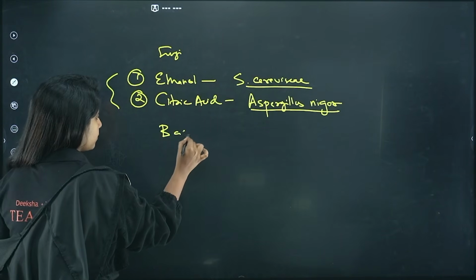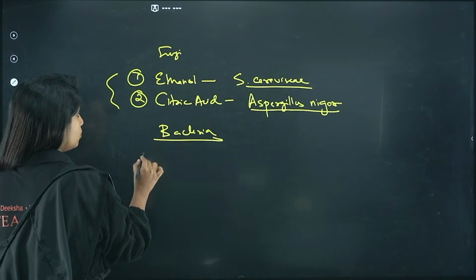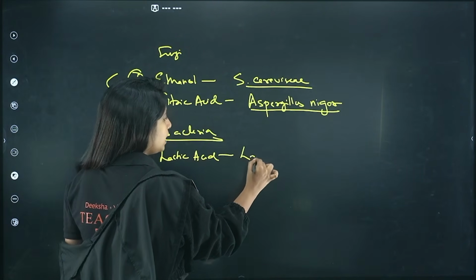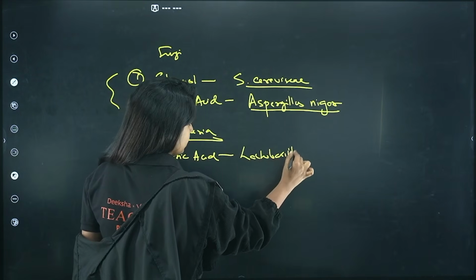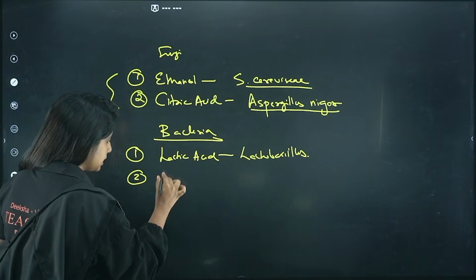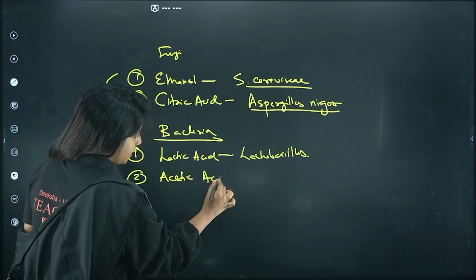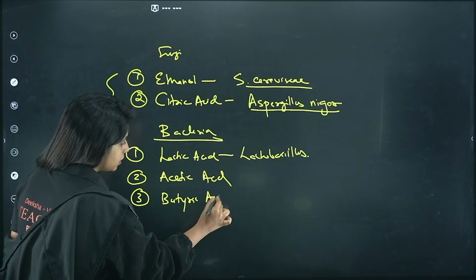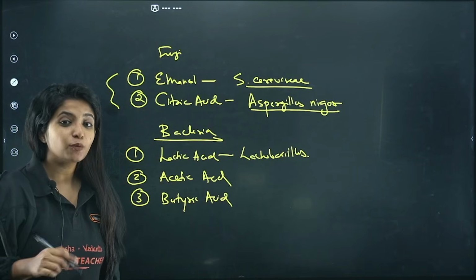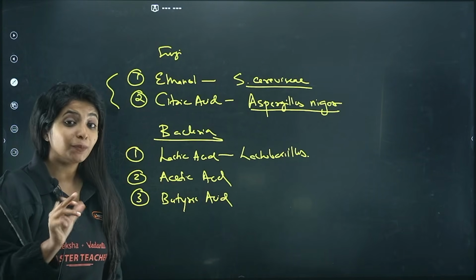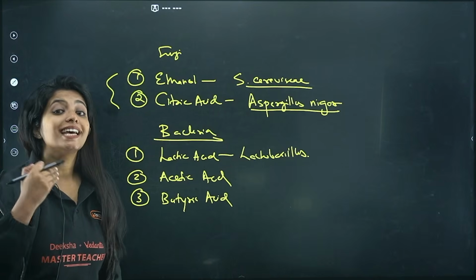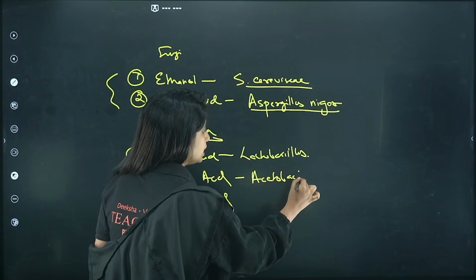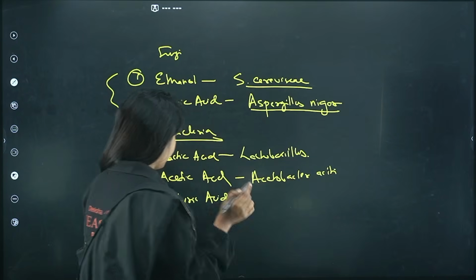Now we talk about the bacteria. And the easiest bacteria that we already know is what? Basically, first of all, the product, and that is lactic acid. It is produced by lactobacillus. Right? Now we have acetic acid. And we have one more thing, that is what? Butyric acid. Come on, recall. Acetic acid is produced by what? It's a bacterium, has a similar name. Acetic acid is produced by what? Acetobacter aceti. Okay, fine. Now let's go ahead.